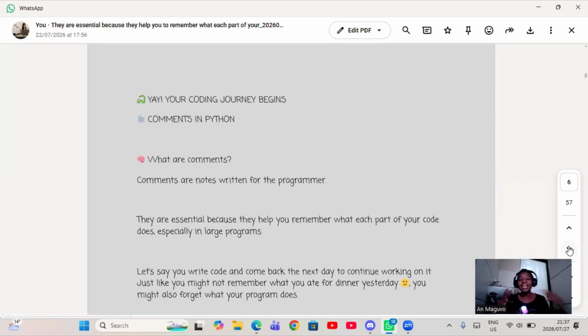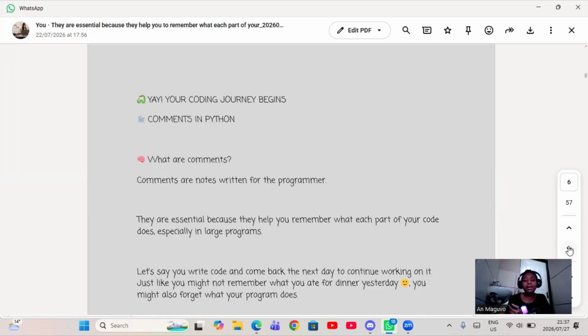So it starts with that energy, okay? The coding journey begins. So we have the topic above, which is comments. Even though comments are very basic, I started with comments, right? So I'm kind of cheating you guys a little bit, but I just wanna show you what it does. It has simple sentences. Comments are simply notes written for the programmer.